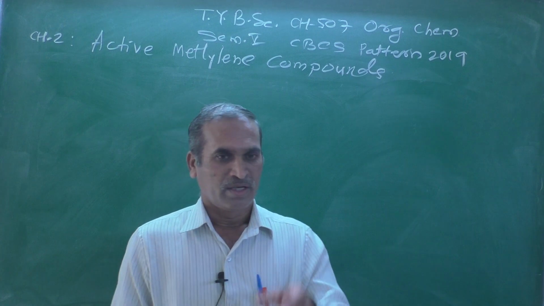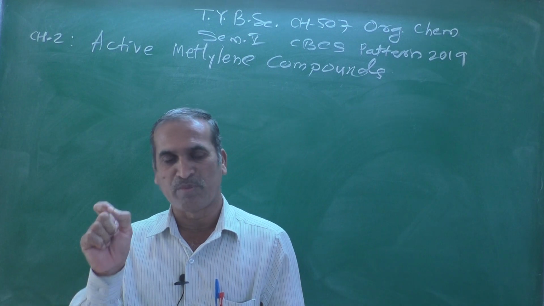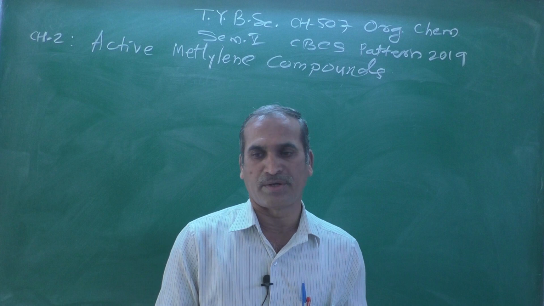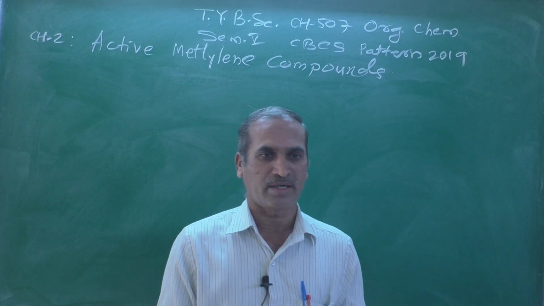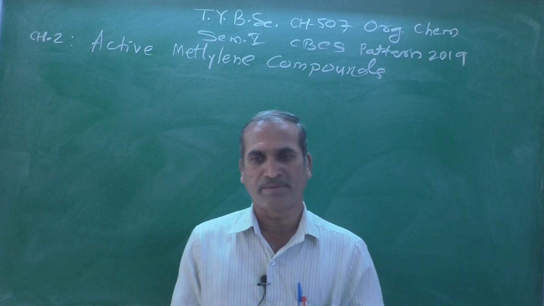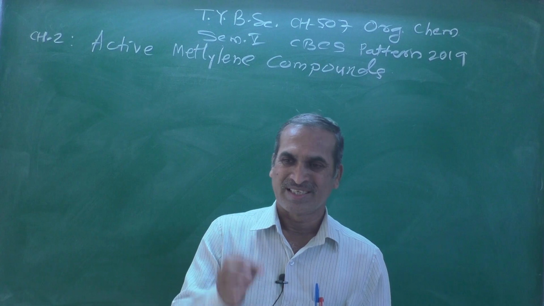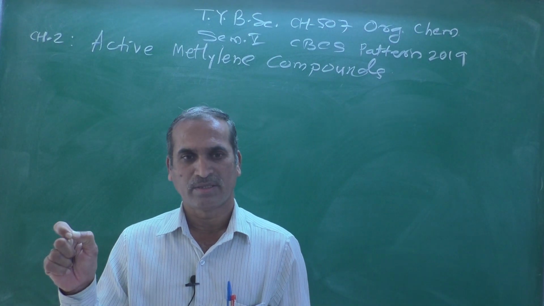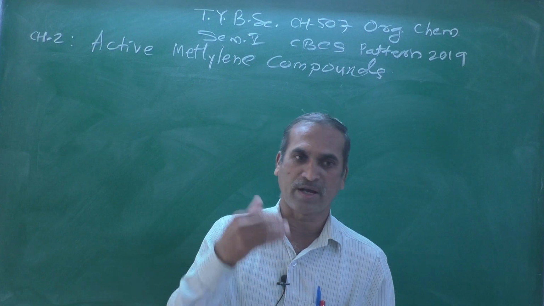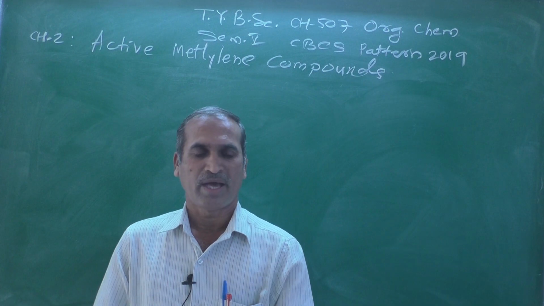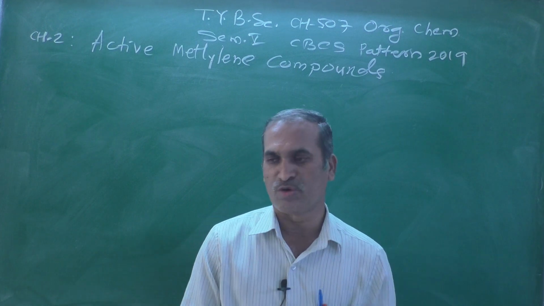Why is it so? The reason behind it, according to the definition: when a CH2 group is flanked or located between two electron withdrawing groups, such a reactive methylene group is known as an active methylene group, and such compounds are called active methylene compounds or reactive methylene compounds.